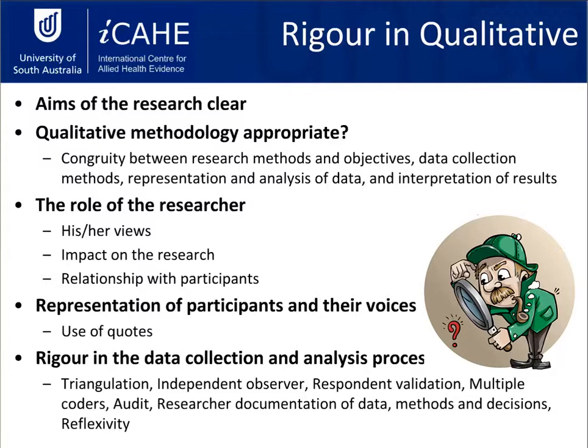So when you're reading about qualitative research, you need to take into consideration that there are going to be different things that can influence the research. We know in quantitative research, that researcher bias can be an issue.